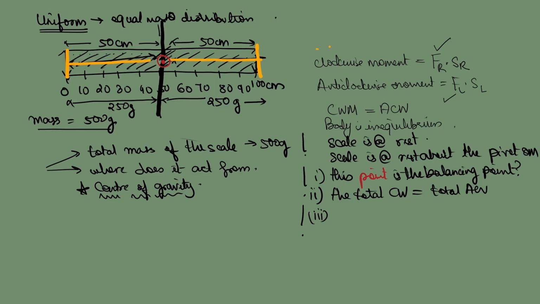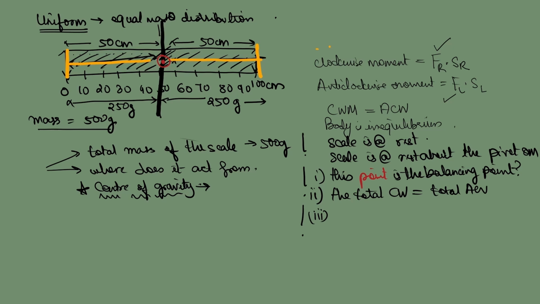But center of gravity exists for all bodies of all shapes and sizes. Center of gravity is such a point of a body from which we consider all the masses to act from. Center of gravity is a concept that we have made up. This is our own hypothesis. This makes our calculations easier.